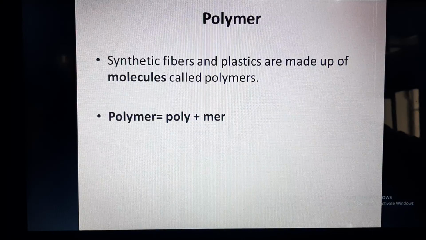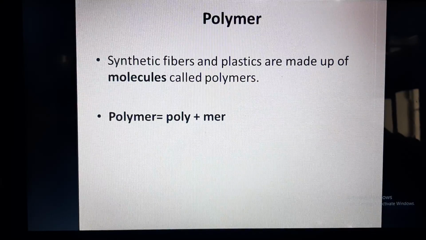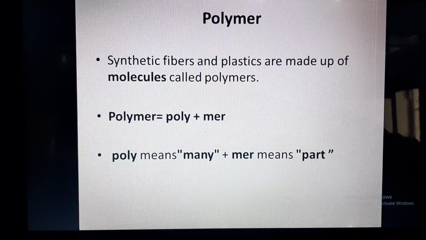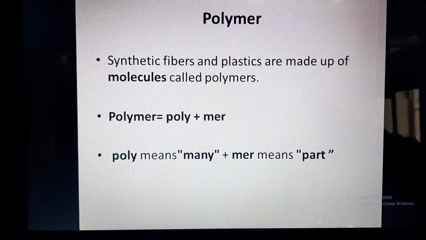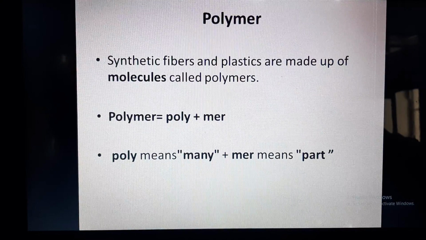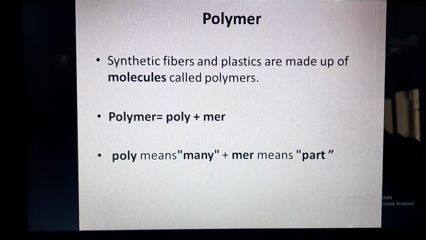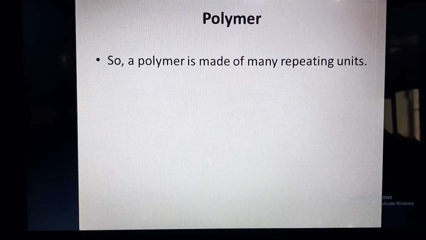So polymer, if we break the word polymer, poly plus mer, and poly means many, whereas mer means part. That means polymer depicts when there are many parts of anything, it will be called a polymer.